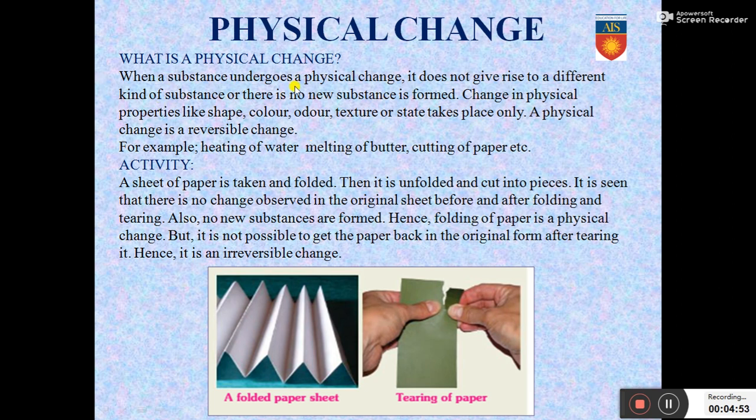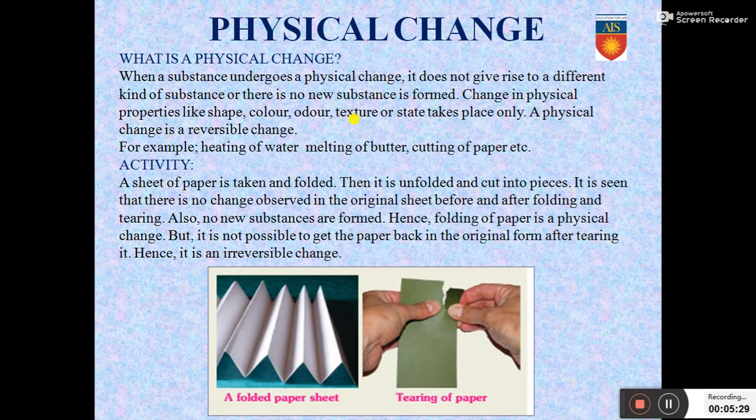So when a substance does not undergo any change in its chemical composition, like water changing to ice and ice changing to water, or water changing to water vapor, there is no change in the chemical composition. It is still water. It is still made up of hydrogen and oxygen, nothing new. So that is a physical change. No new substances are being formed. Very, very important point. No new substances are formed. Change only takes place in the shape, like ice is solid. It is cubical in shape, but water has no shape.